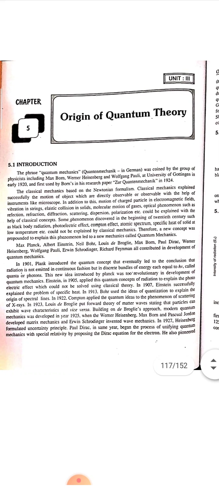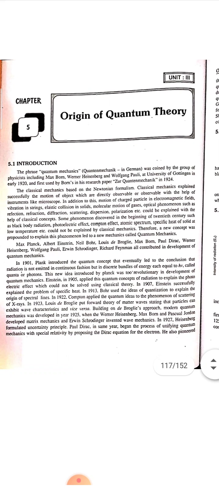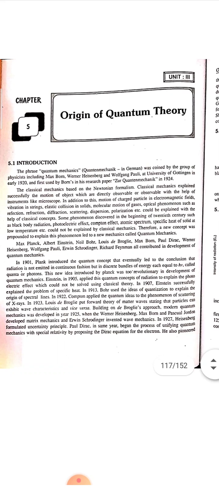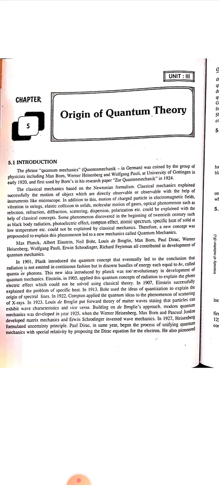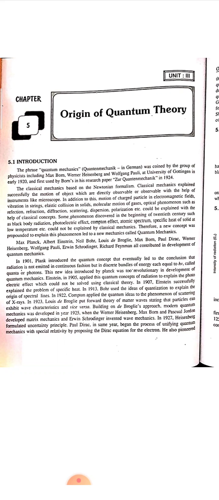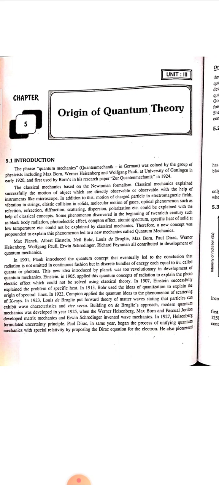Einstein in 1905 applied his quantum concept of radiation to explain the photoelectric effect, which could not be solved using classical theory. In 1907, Einstein successfully explained the problem of specific heat. In 1913, Bohr used these ideas to explain the origin of spectral lines. In 1922, Compton applied these quantum ideas to the scattering of X-rays. De Broglie put forward the theory of matter waves, stating that particles can exhibit wave characteristics and vice versa.